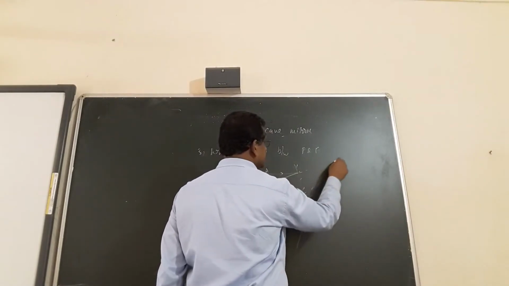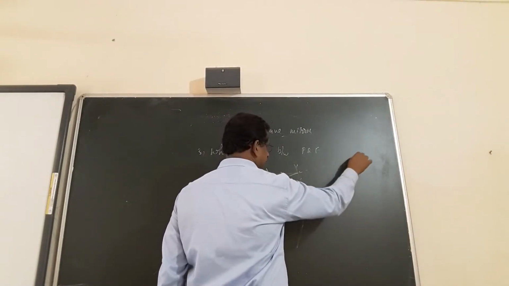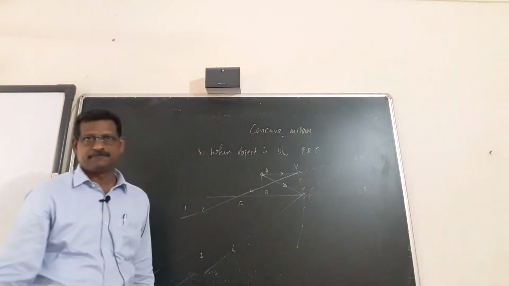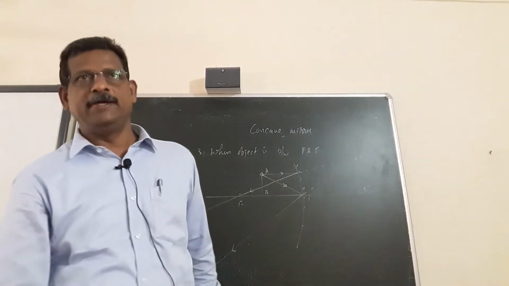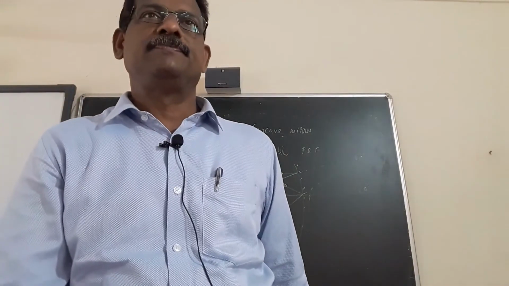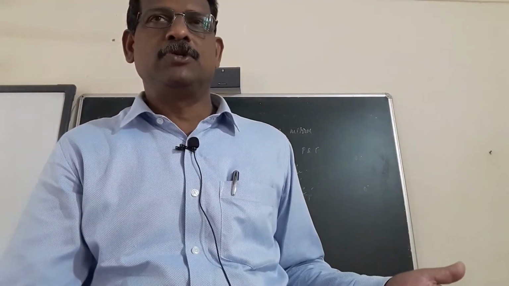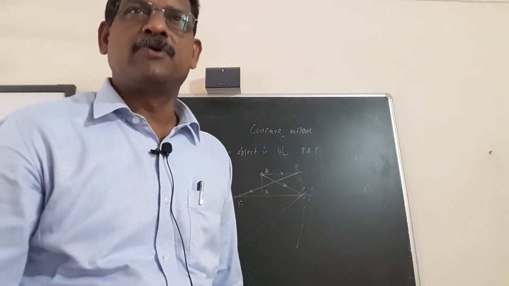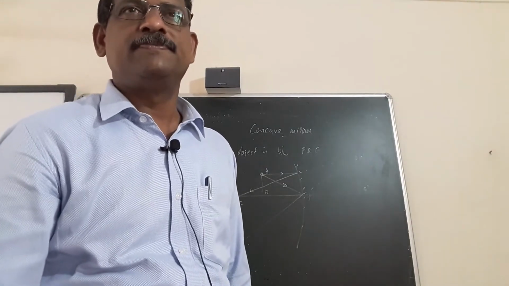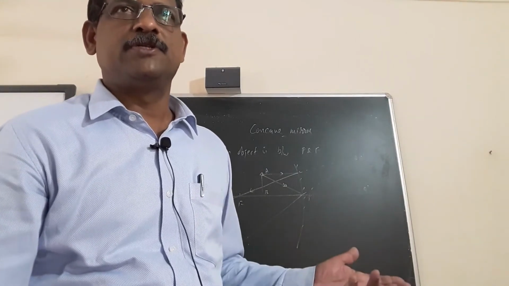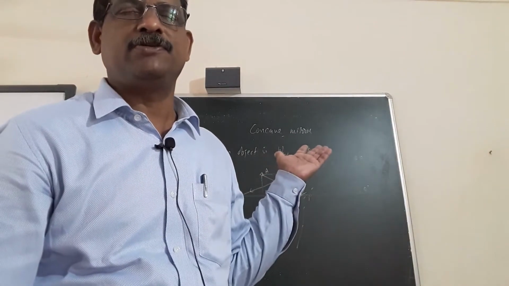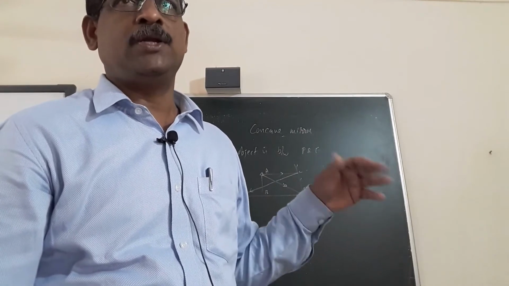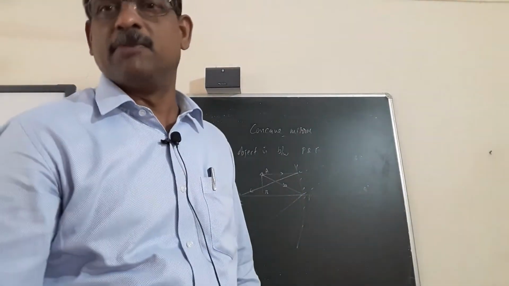We are extending the rays back, and here you get the image. So you are getting a virtual image. Rays are not actually meeting. So this is the condition where we get a virtual image in the case of a concave mirror. It is an erect image. The virtual images are erect in this case, but it is a magnified image. So it is virtual, erect, magnified, formed behind the mirror.